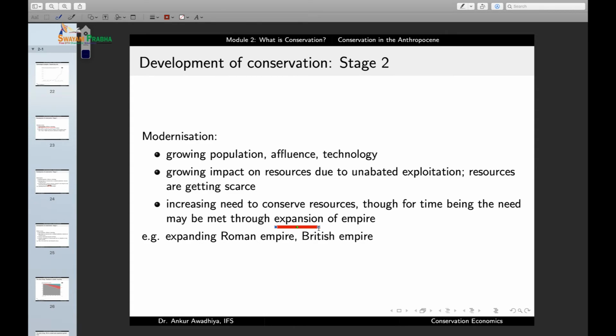So we start seeing the expansion of empires such as the Roman Empire or the British Empire, and in a number of these situations, what these empires did was to make other areas their colonies, which meant that the people in these empires now had access to resources in other areas as well. So there was little need to conserve the resources, and there was a possibility to get these resources from other areas, and this was done through an expansion of the empires and through the development of colonies.